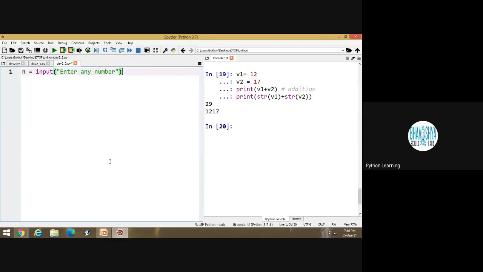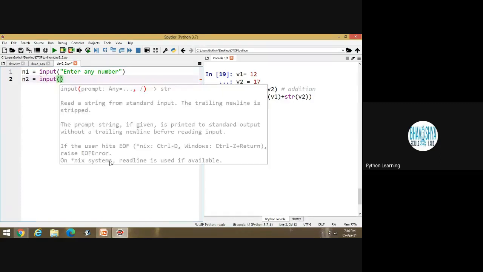Is it okay? This one is the entry criteria. You have to write input only. Then the second is N2 equal to input, enter other number.